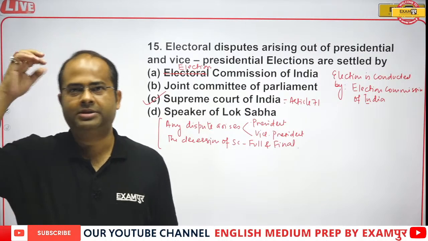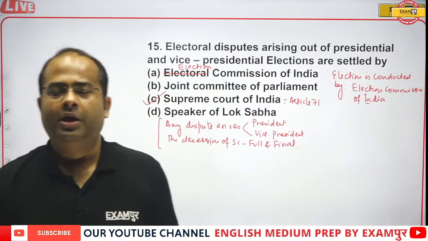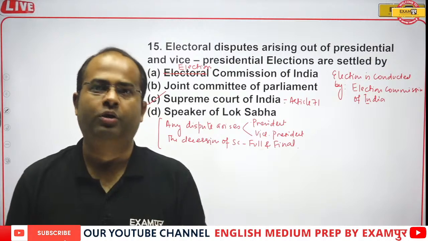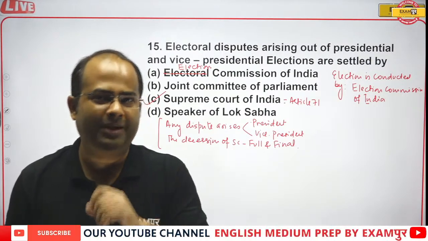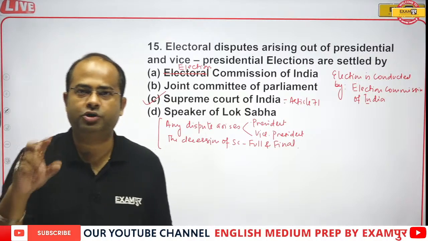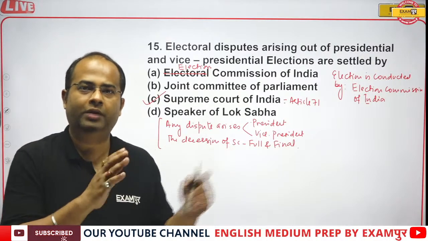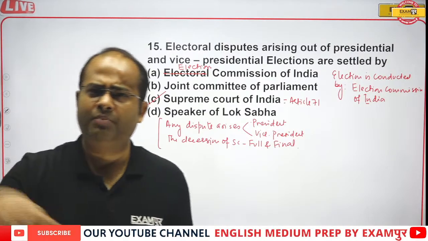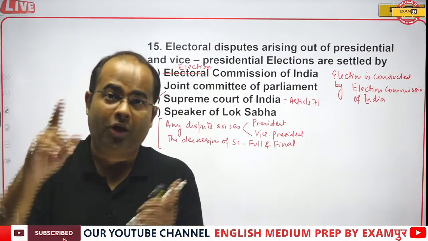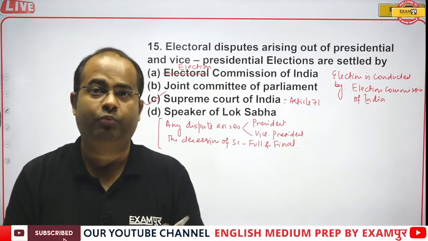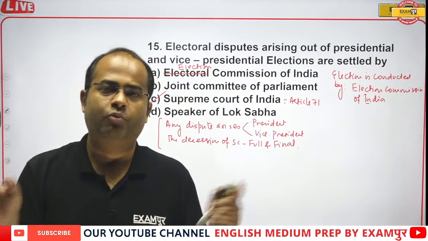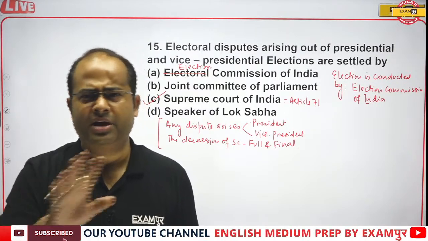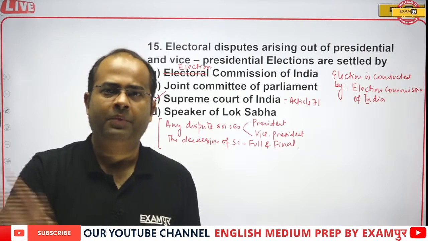This type of thing happened once in the history of the Indian parliamentary system: a person filed a complaint in the Supreme Court against the election of V.V. Giri as President, saying he misused his power to influence the voters. Once the Supreme Court read that petition, it called Mr. V.V. Giri, who was the President at that time, to explain. After hearing both parties, the Supreme Court found that it was a waste of time and finally rejected the case.